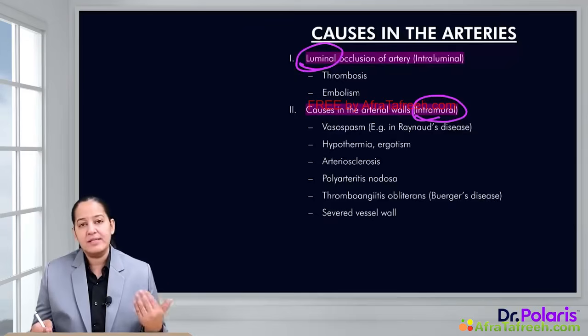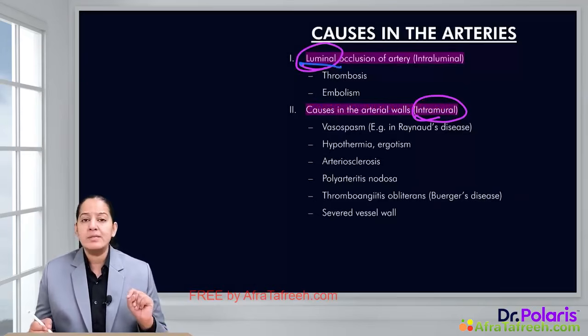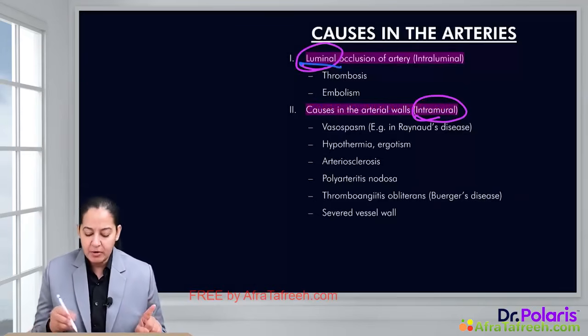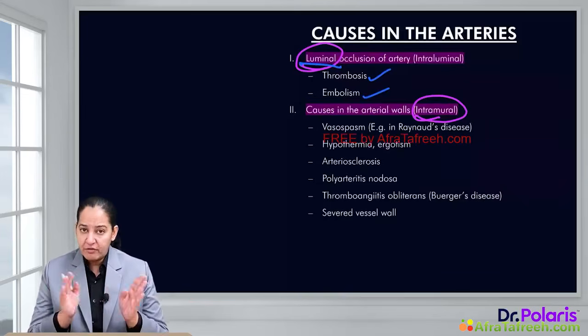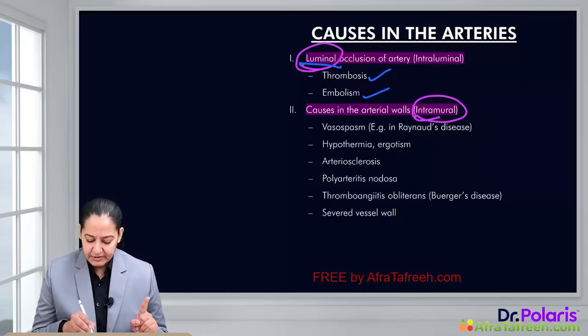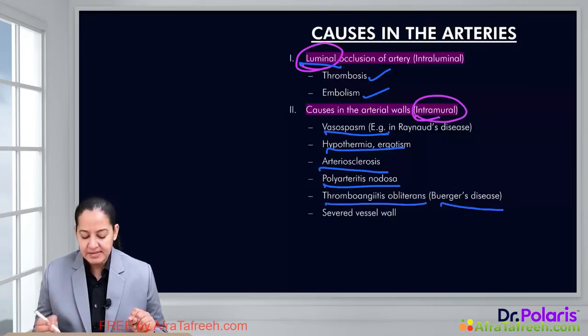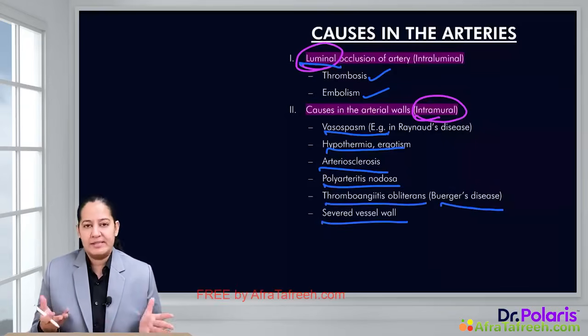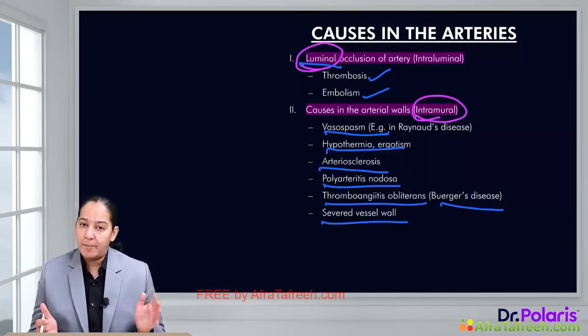Let's first discuss the causes in the artery. In the artery, luminal obstruction can occur. Now, what is causing the luminal obstruction? The luminal obstruction can be caused by thrombosis or embolism. The obstruction can also be caused by thickening of the wall of the artery. Thickening of the wall of the artery can occur in atherosclerosis. There can be vasospasm, there can be hyperemia, there can be polyarteritis nodosa, there can be Buerger disease, that is thromboangiitis obliterans, there can be severe vessel wall disease. So any of these can lead to intramural causes of obstruction of the artery.